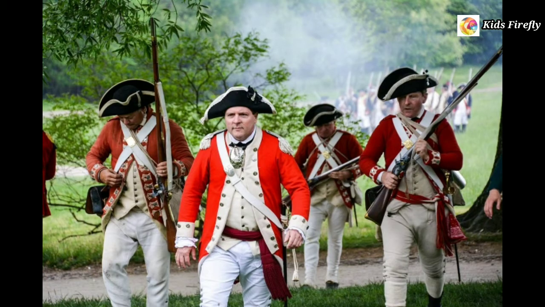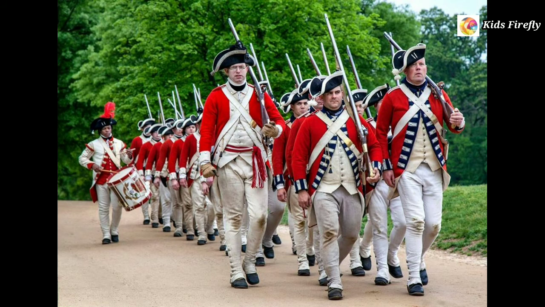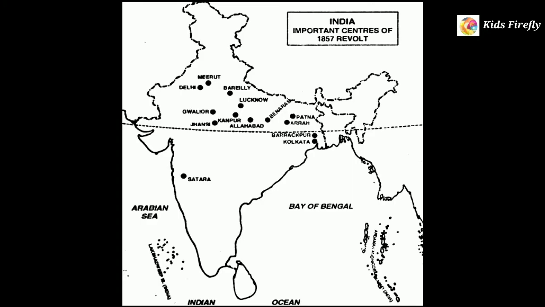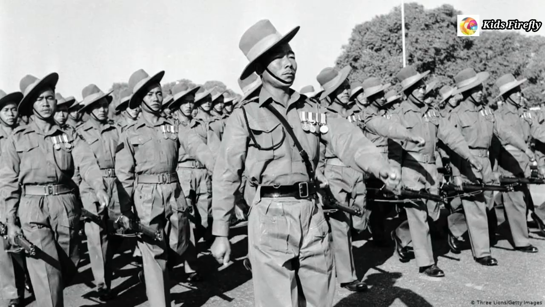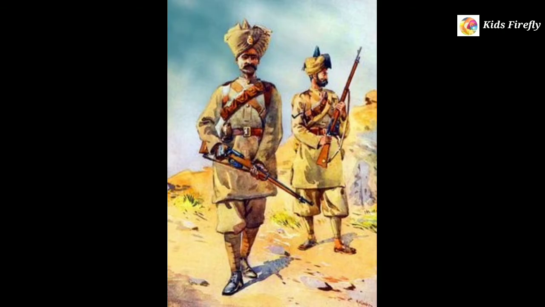Next consequence was the British decided to raise the number of Europeans and reduce the number of Indian soldiers in the army, especially those belonging to areas such as Awadh, Bihar, and central India, where the revolt was the strongest. The British also decided to recruit more Gurkhas, Sikh, and Pathans who had helped them suppress the revolt.